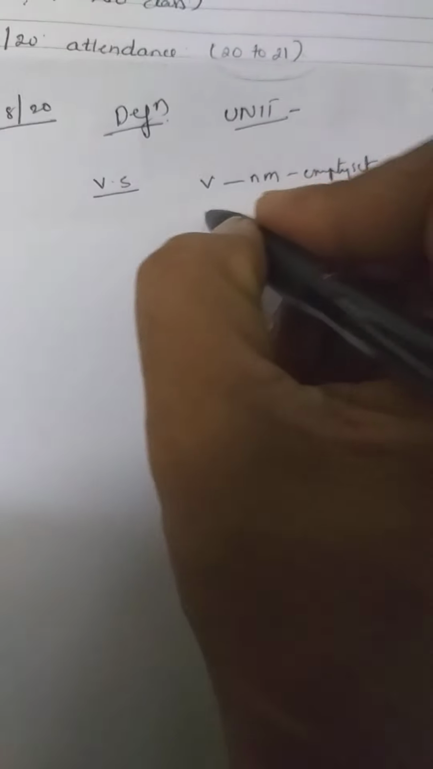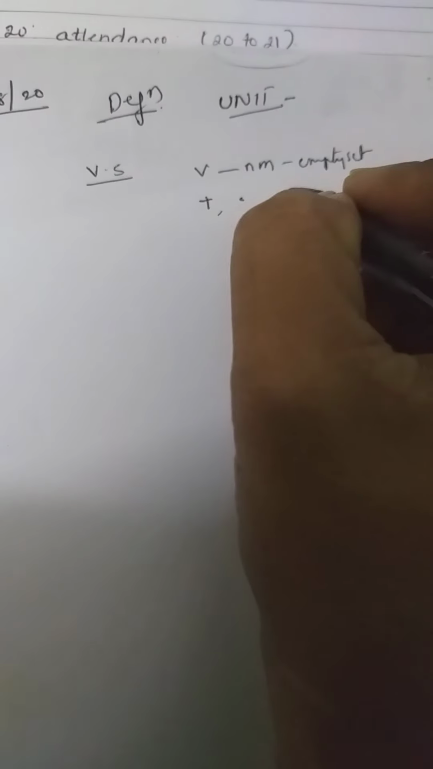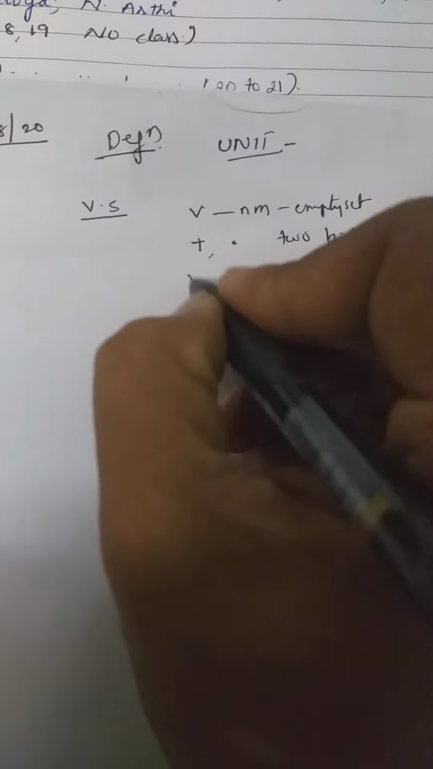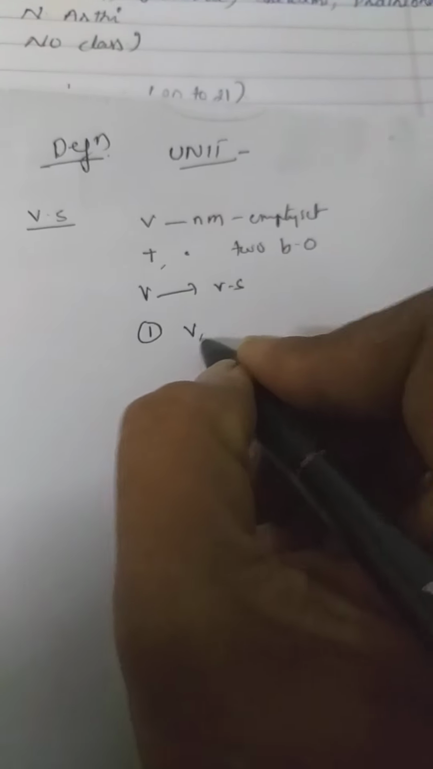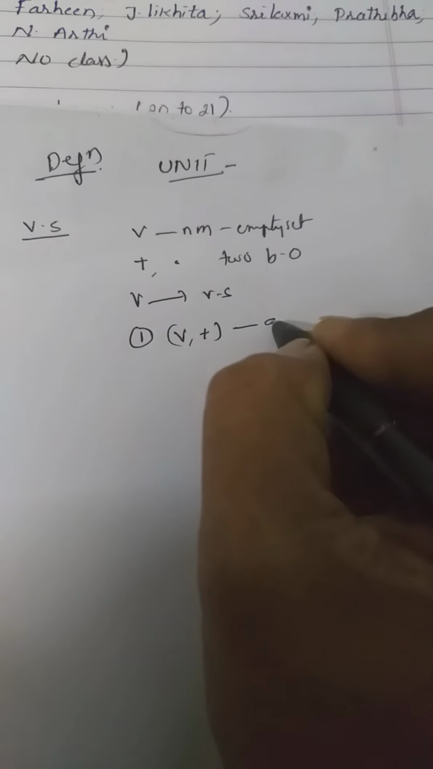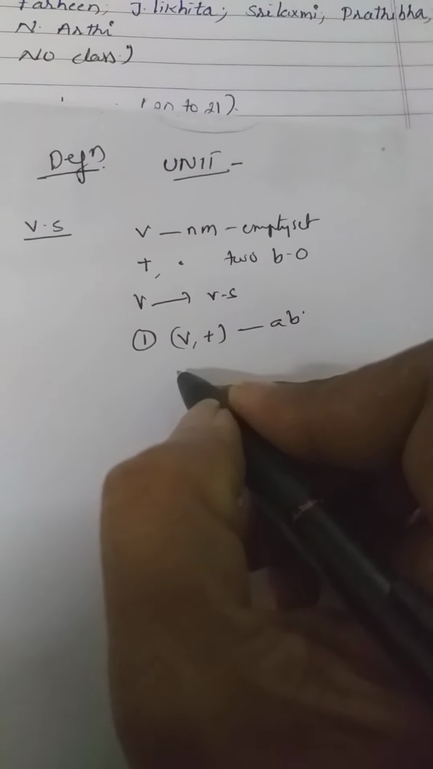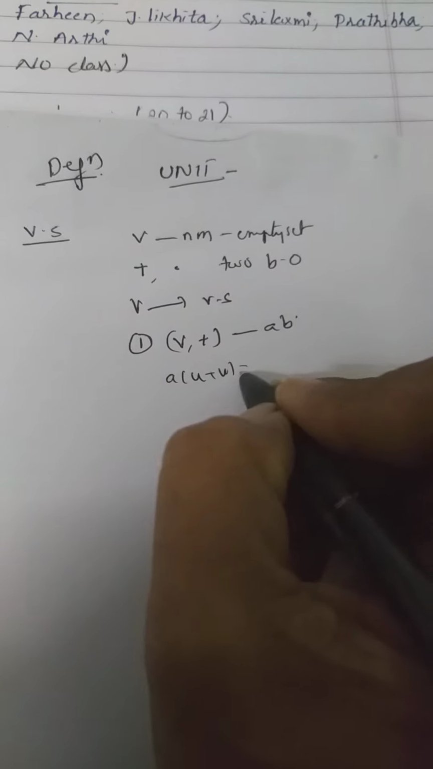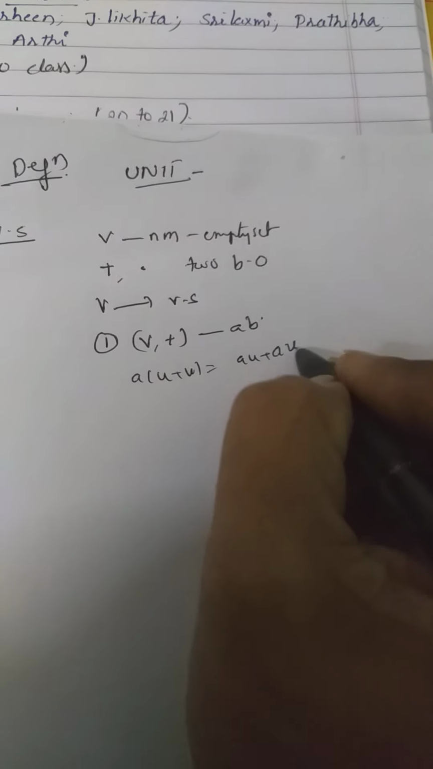V is a non-empty set. Plus and dot are two binary operations defined in V, right? V is said to be a vector space if the conditions are satisfied. There are so many conditions. (V, +) is an abelian group and a·(u + v) = au + av.